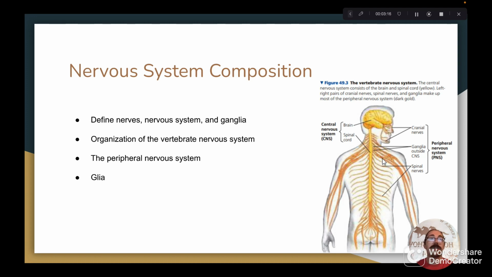The peripheral nervous system contains afferent neurons that carry information towards the central nervous system and efferent neurons that carry information away from the central nervous system and towards other parts of the body. It has two efferent components. The motor system. The motor system is an efferent component of the peripheral nervous system that facilitates the delivery of signals from the central nervous system to the skeletal muscles to facilitate locomotion that can either be voluntary or involuntary.